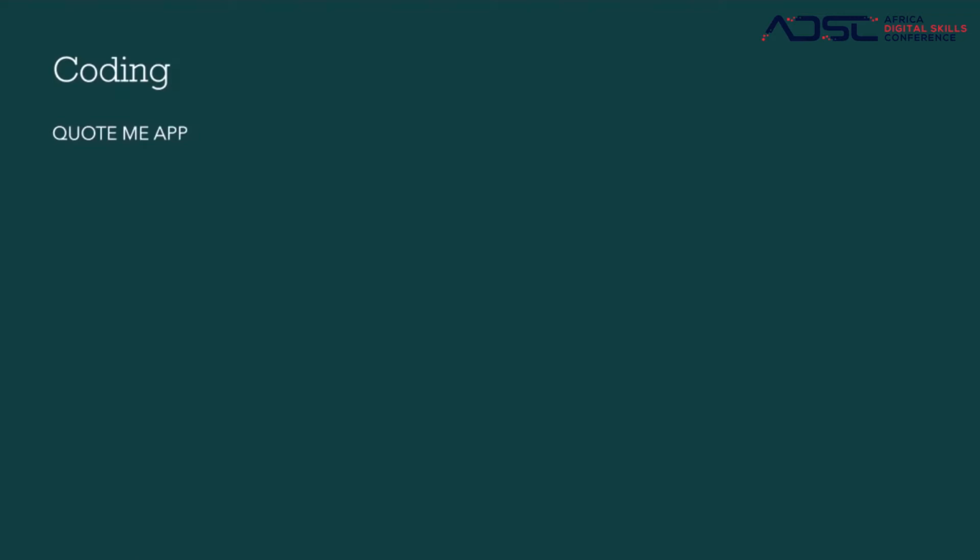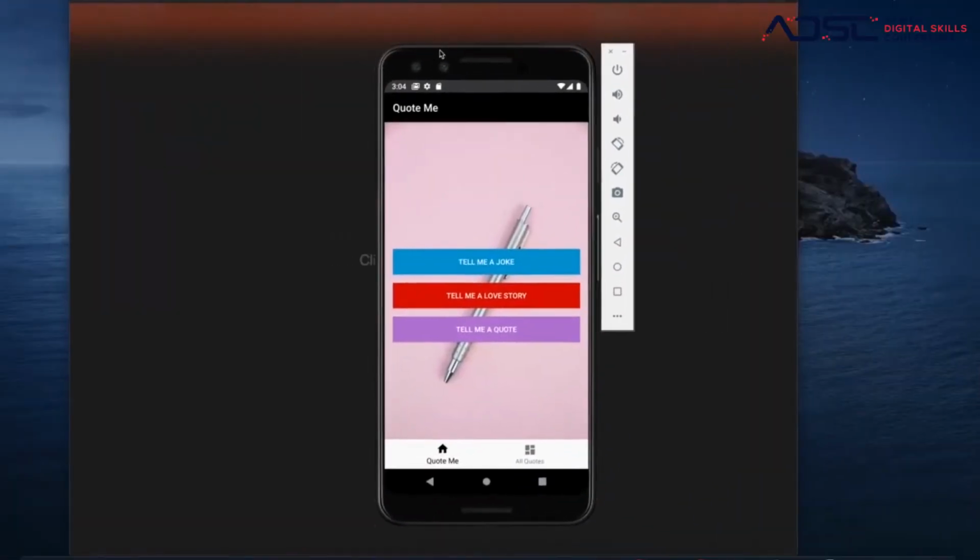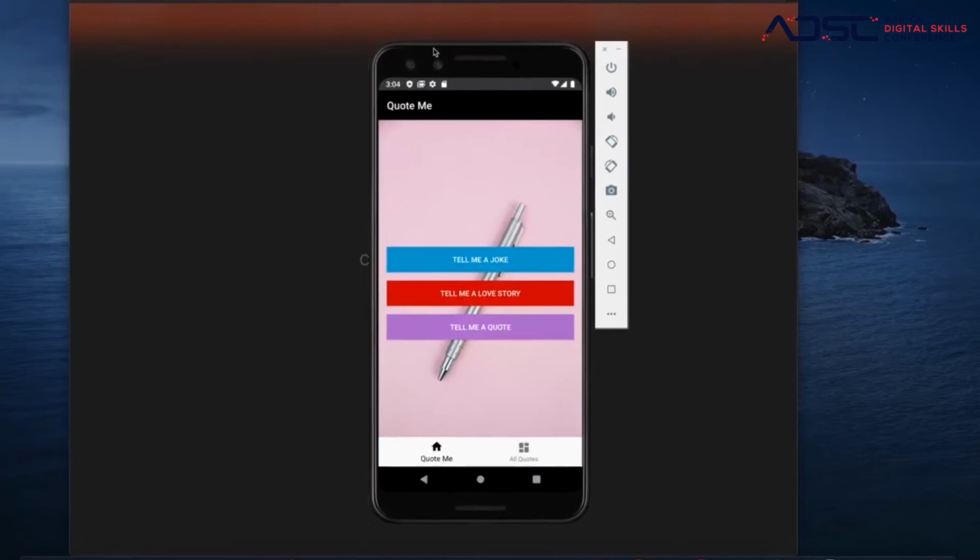Where do we have Quote Me? Let's see. Boom. So this is the app called Quote Me, and this is the app that we'll be building today.